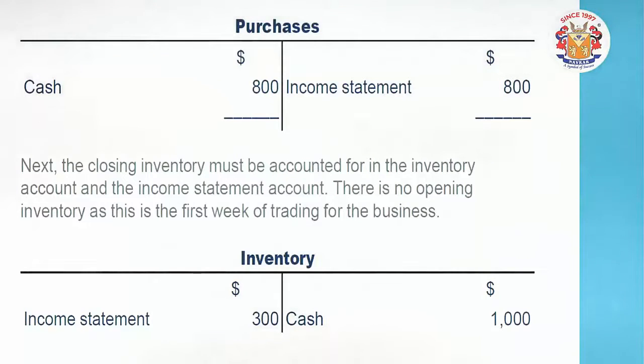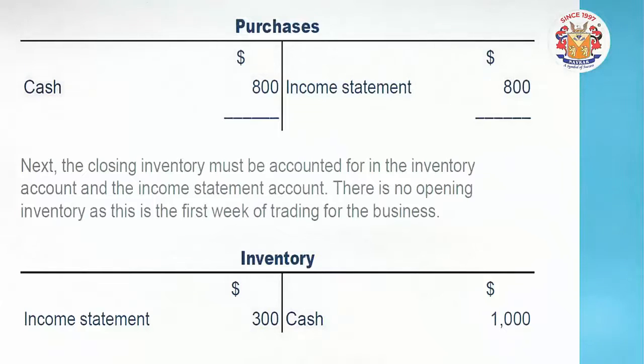Herewith, closing inventory we have to consider and we must record it. At the year end, we got this inventory of an amount 300. Friends, it was earlier purchased at so and so amount.